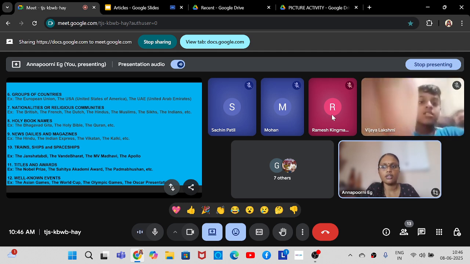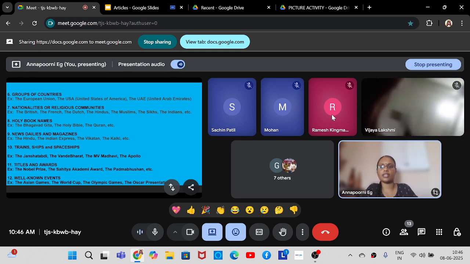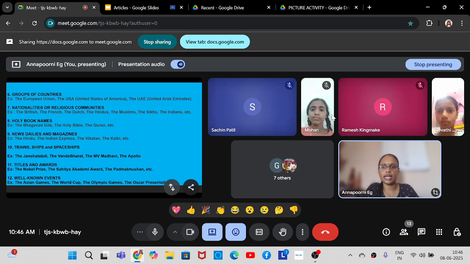Now coming to the ninth one, news dailies and magazines. News dailies are newspapers. Okay, for example, the Hindu, the Vikatan, the Kalki, the Indian Express, the Times of India. Then the Dinamalar. Dinamalar is a Tamil newspaper. So whatever be the language. Okay, there is one Malayalam newspaper called Mathrubhumi. So the Mathrubhumi. Likewise we can use the article with names of newspapers and magazines. Vikatan, Kalki and all are magazines, right? So the Kalki, the Vikatan, likewise you can use. Okay, the next one is with train names, ship names and spaceship names.